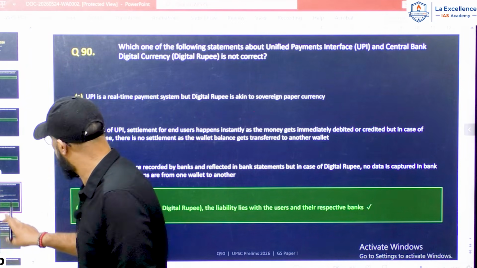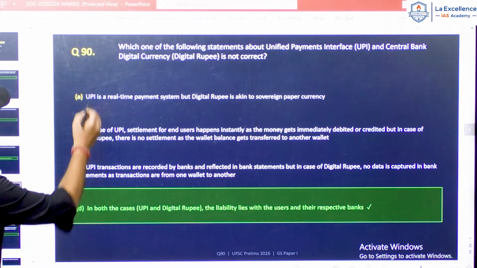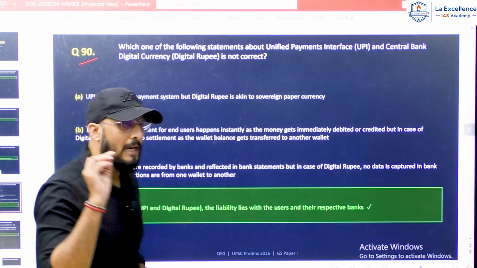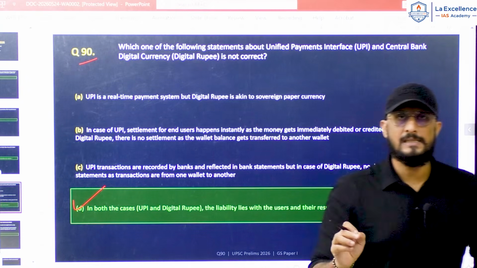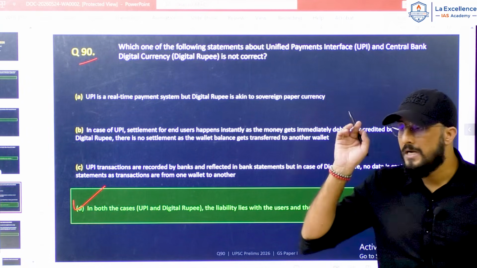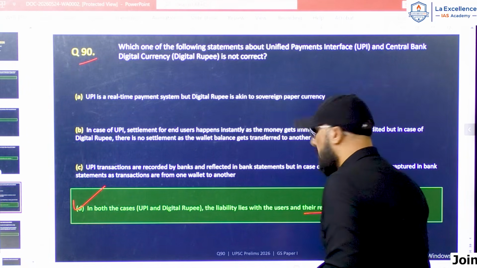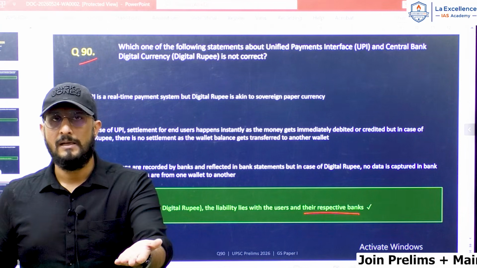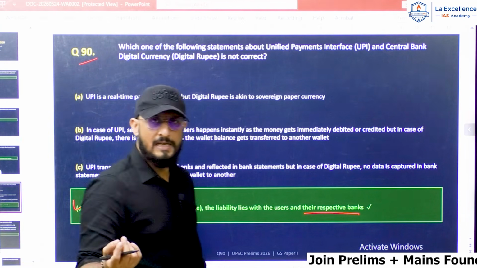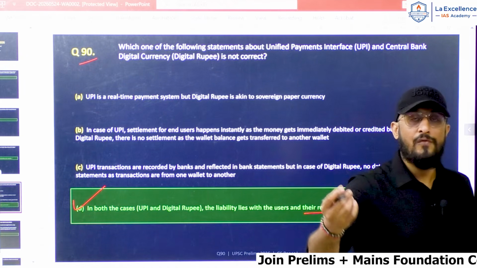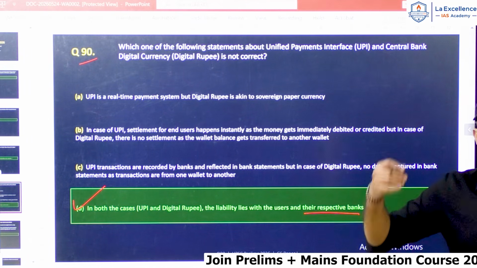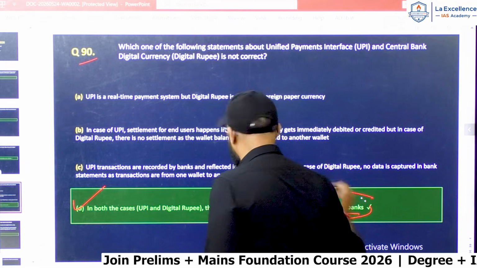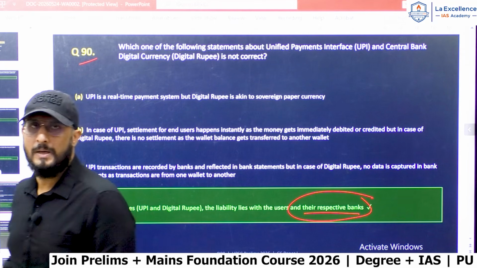So, the correct answer for this question is option D, because the liability of Indian currency rests with the RBI and not with the respective banks. For example, 100 rupees of Indian currency is a liability of RBI. The value is maintained by RBI. So the liability is with the RBI and not with the respective banks.